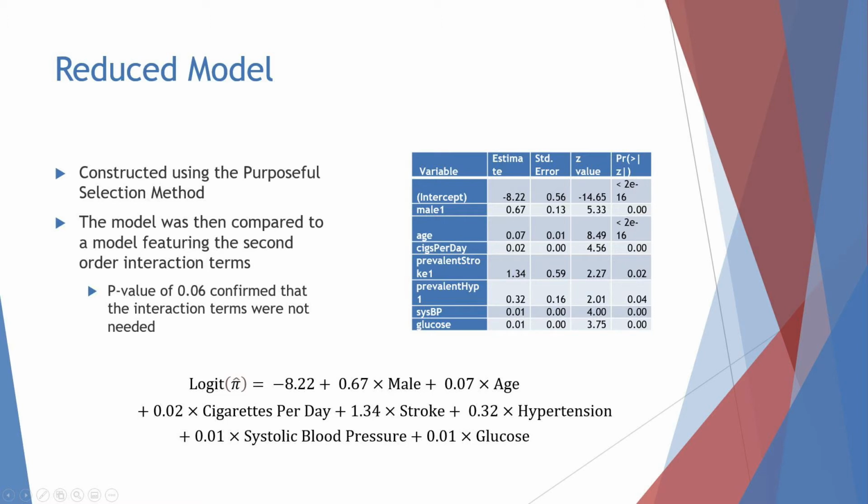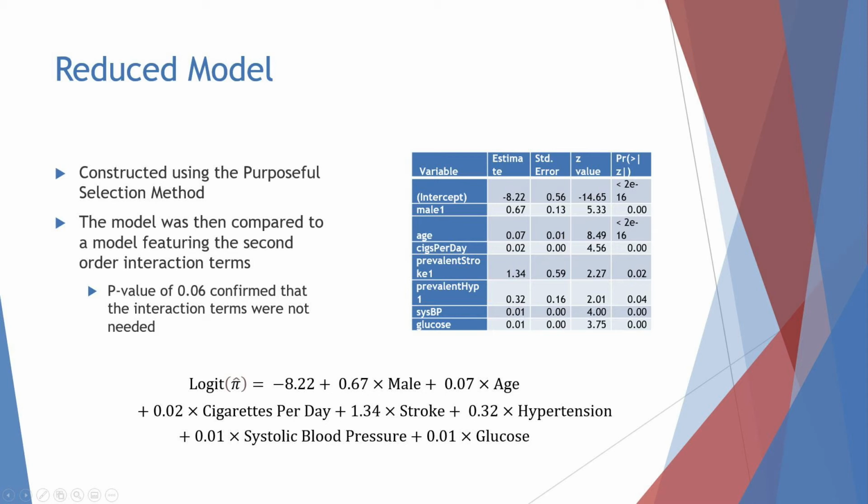Featured here is the reduced model, given by the purposeful selection procedure. It isn't any different from the backward selection process, as it first implements the backward selection, and then that reduced model is then constructed with interaction terms. I performed a likelihood ratio test comparing the second-order interaction model with the simplified model, and the result was a p-value of 0.06, so I went with the simplified model. Furthermore, we see here at the bottom of the slide the regression model.